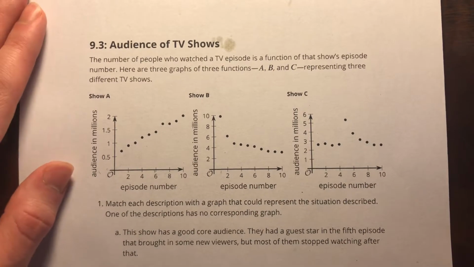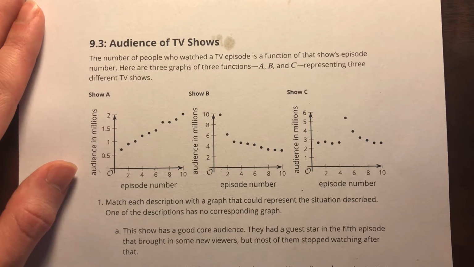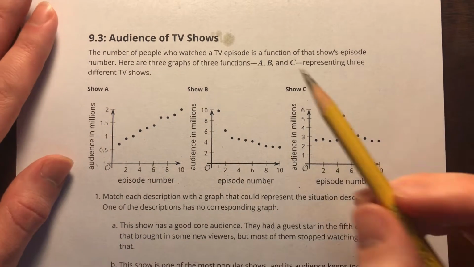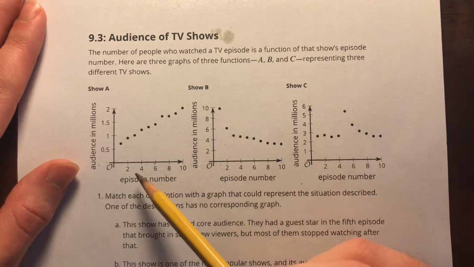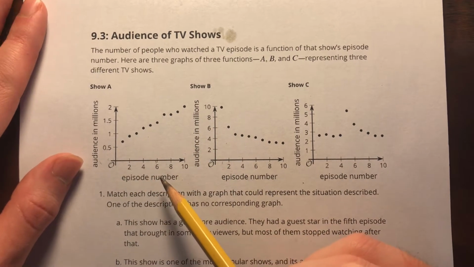All right, 9.3, audience of TV shows. The number of people who watch the TV episode is a function of that show's episode number. Here are three graphs of three functions, A, B, and C, representing three different TV shows. So what they're saying here is that the number of people in the audience is dependent on the episode number, right?